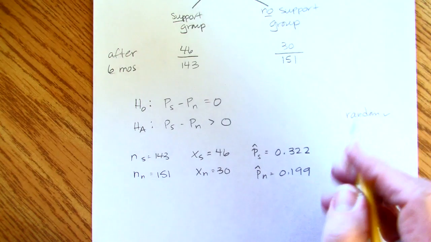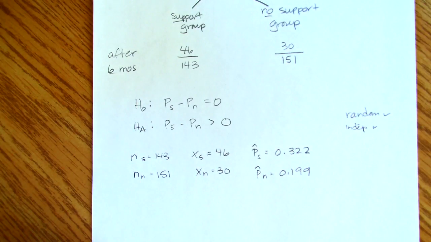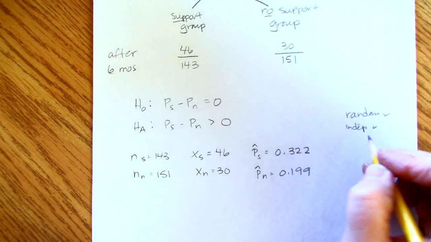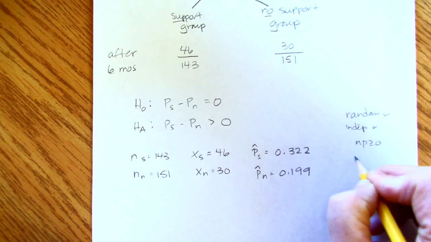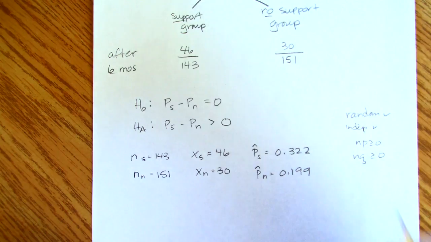And if we want to make sure we can use a normal model, it's in the situation they were randomly selected to be in each. We can assume each person quitting smoking is independent from the next, right? If Steph quits smoking, that shouldn't have an effect on whether I do or not. And that the number of successes and the number of failures in each group is greater than or equal to 10.